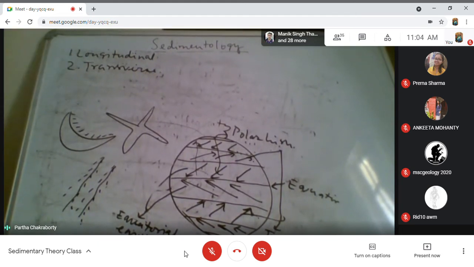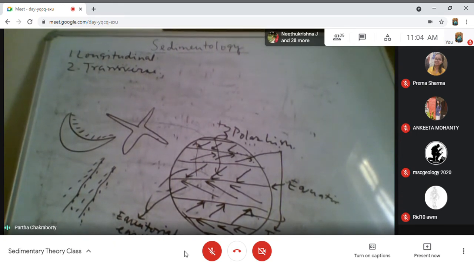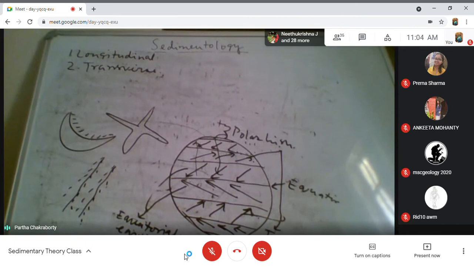What is a longitudinal dune? Where the dune axis is parallel to the airflow. What is transverse? Where the dune axis is perpendicular to the airflow. Am I clear?